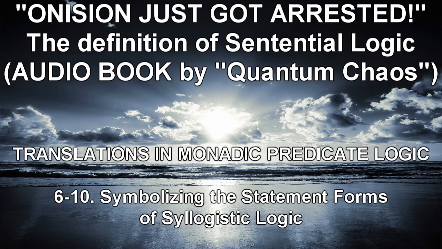Finally, let us consider S4 above. To say some A is not B is to say there is at least one A and it is not B, which is symbolized very much the same way as some A is B: ∃x(Ax ∧ ¬Bx), which is read literally as follows. There is at least one thing such that it is A and it is not B. Let us compare this with the following negation. Not every A is B, which is symbolized just like it is not true that every A is B, thus ¬∀x(Ax → Bx), whose literal reading is it is not true that everything is such that if it is A then it is B.